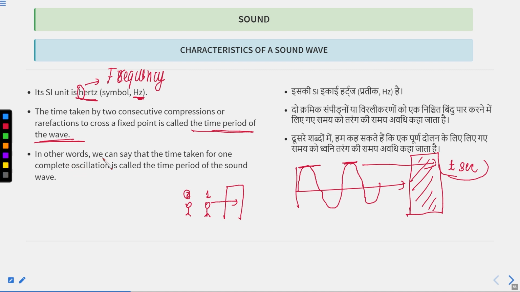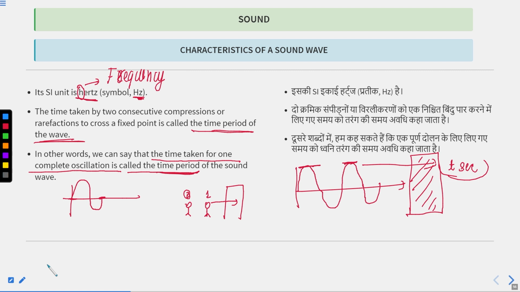In other words, we can say that the time taken for one complete oscillation is called the time period of the sound. This is a more accurate definition. The time taken for one complete oscillation is called time period. Clear, class? So, till now we have learned the definition of frequency, the symbol of frequency, the SI unit of frequency, and now we have learned what the time period of a sound wave is. It is the time taken by one complete oscillation.